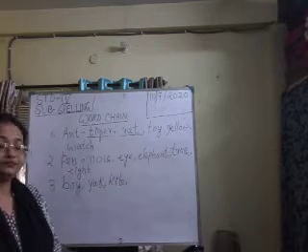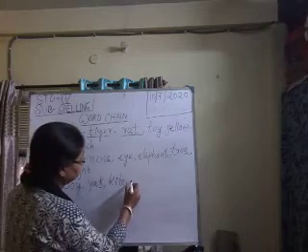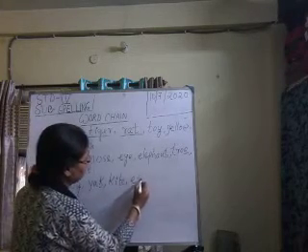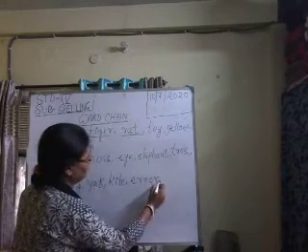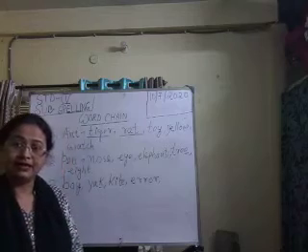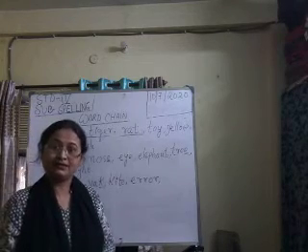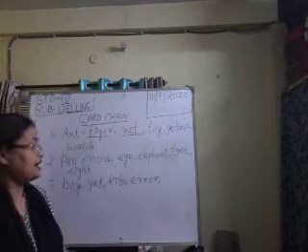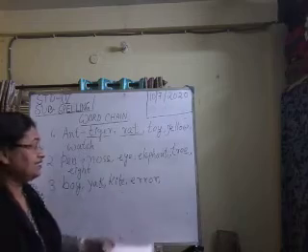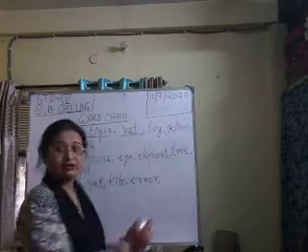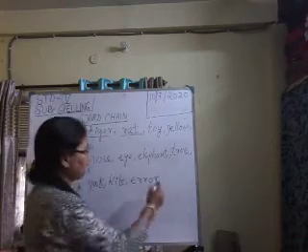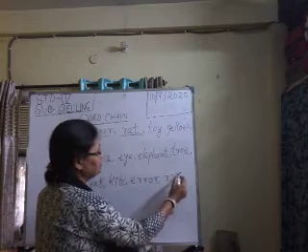E for error. E-R-R-O-R. Error. Okay. Error means what? Mistake. Okay. Then again it ends with R. R for, give me a word. R for rose. Okay. Rose.